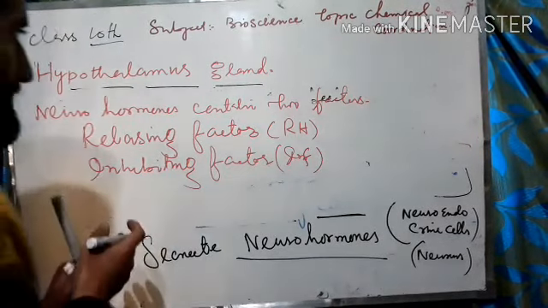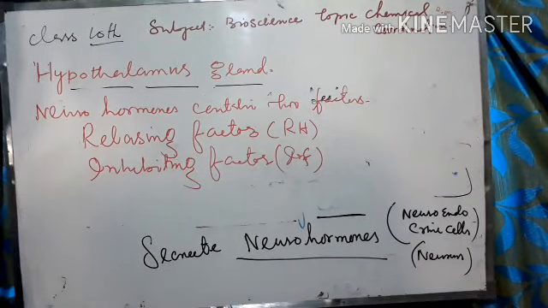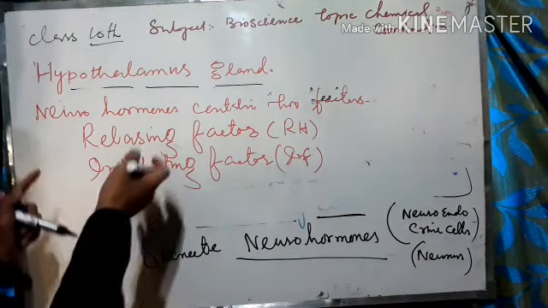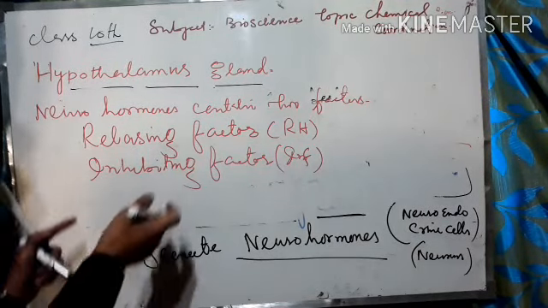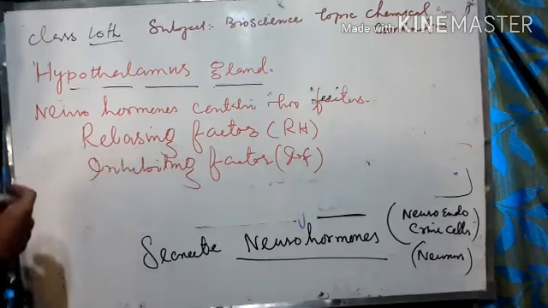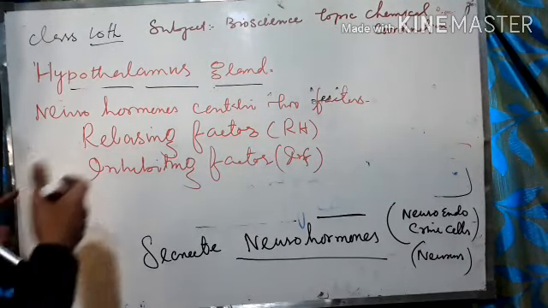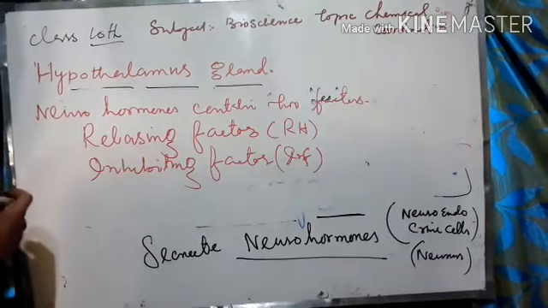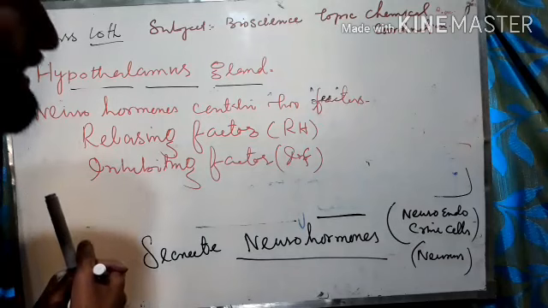The releasing factor is when neurohormones are secreted by the hypothalamus towards the pituitary gland. These neurohormones stimulate the pituitary gland to secrete a hormone, and that hormone is going to stimulate some other gland, by which a physiological effect is regulated in the body of an organism.